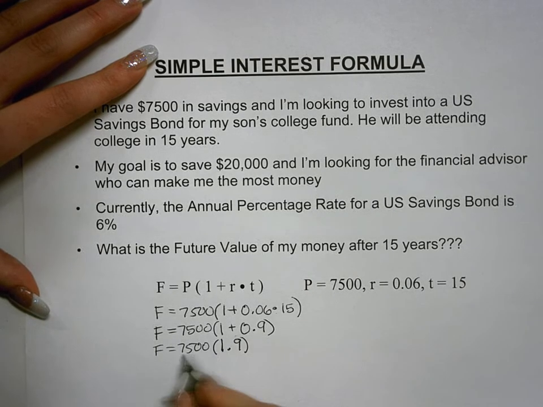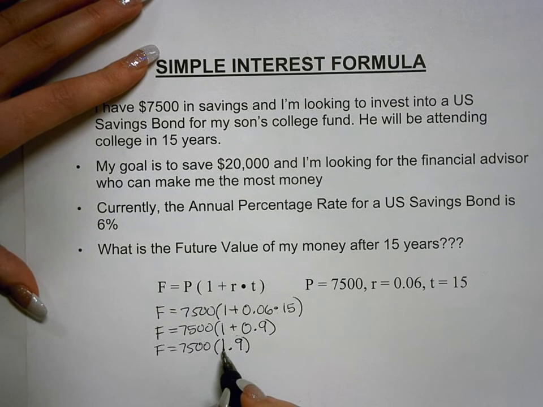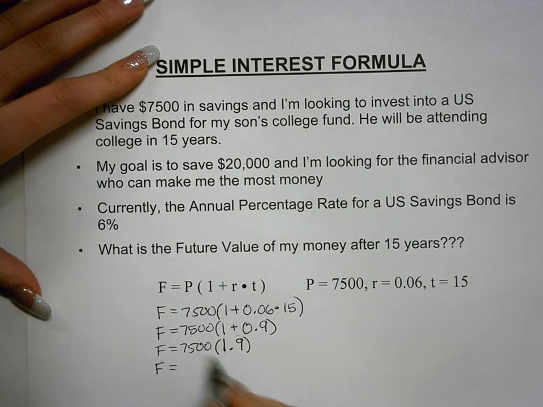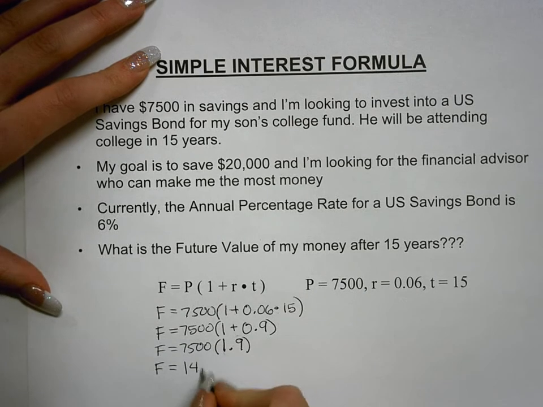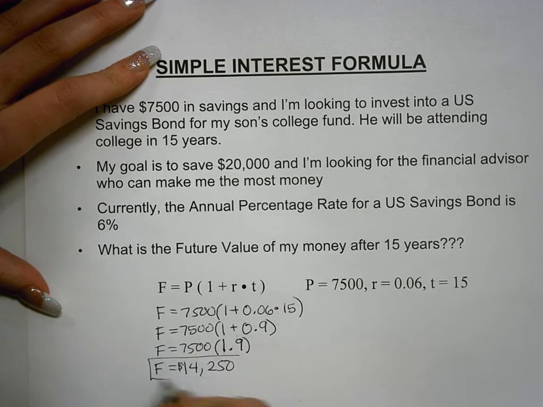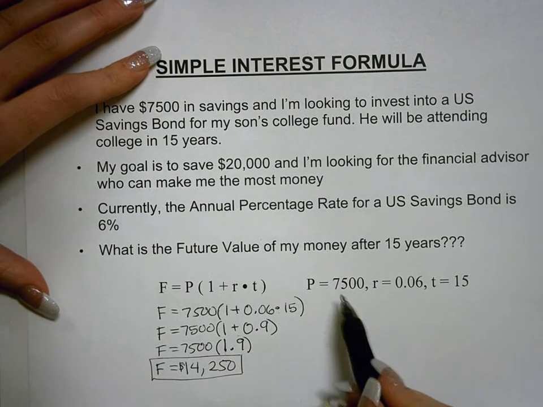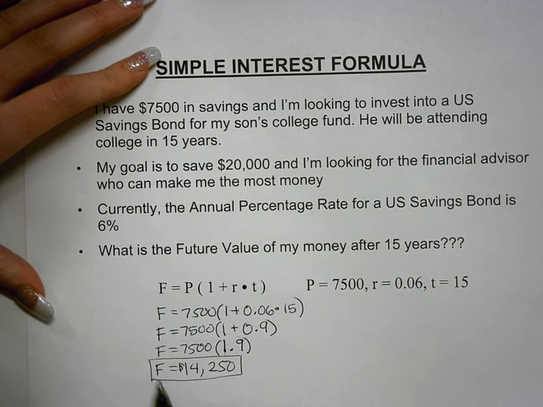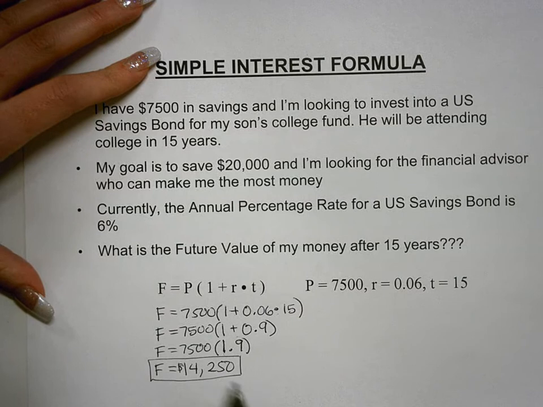Now this is our initial principal. Now this is interesting because 1 constitutes our whole. This is like a percent increase. Our money is being increased by 0.9 or 90%. So then you just multiply that 1.9 by the principal of 7,500, and you end up with $14,250. Now this is the future value on my money. If I invest $7,500 at a rate of 6% for 15 years, at the end of 15 years I will be left with $14,250.